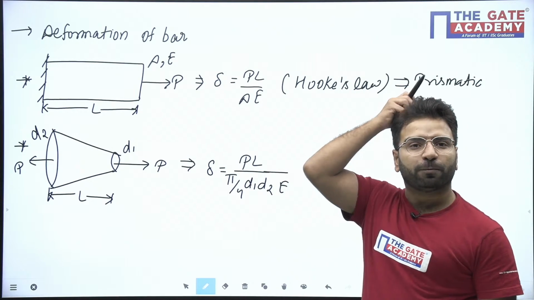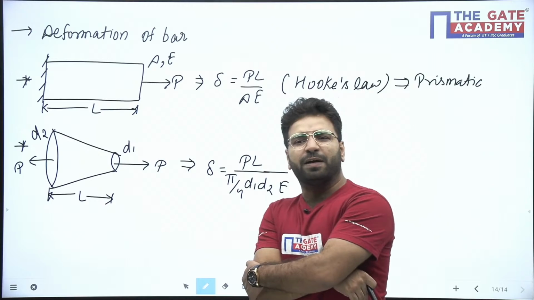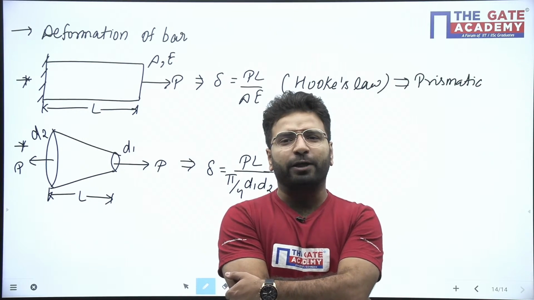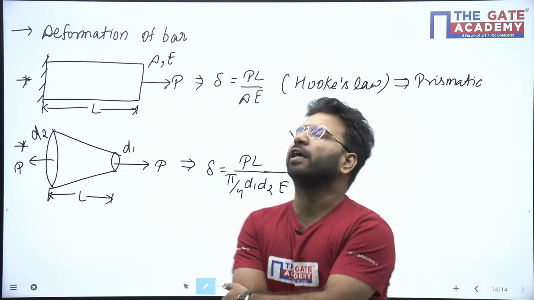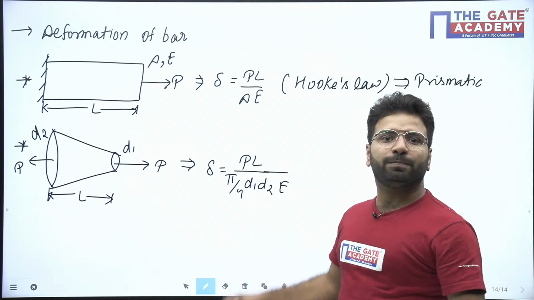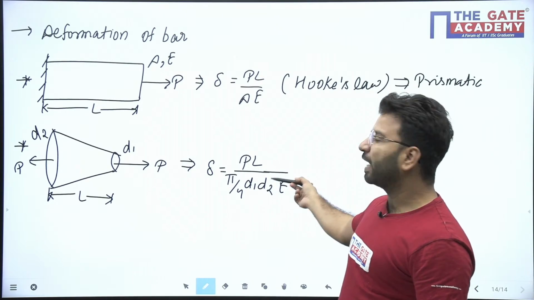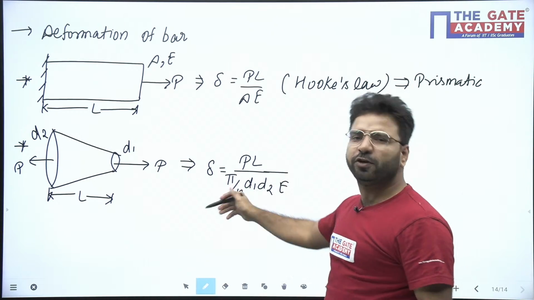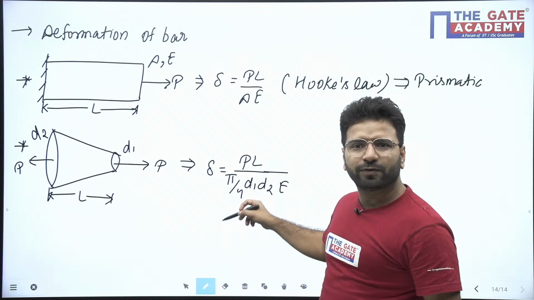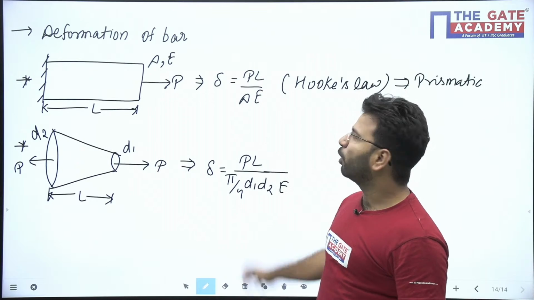Most of the time, if you don't know the concept, what you will do is say, sir, we will take the average diameter, D1 plus D2 by 2, and solve PL upon E. You will apply this formula directly. This is wrong. If a circular tapered section is there, the formula is PL upon pi by 4 D1 D2 into E, not D square. So this is the formula for the deformation of the bar.